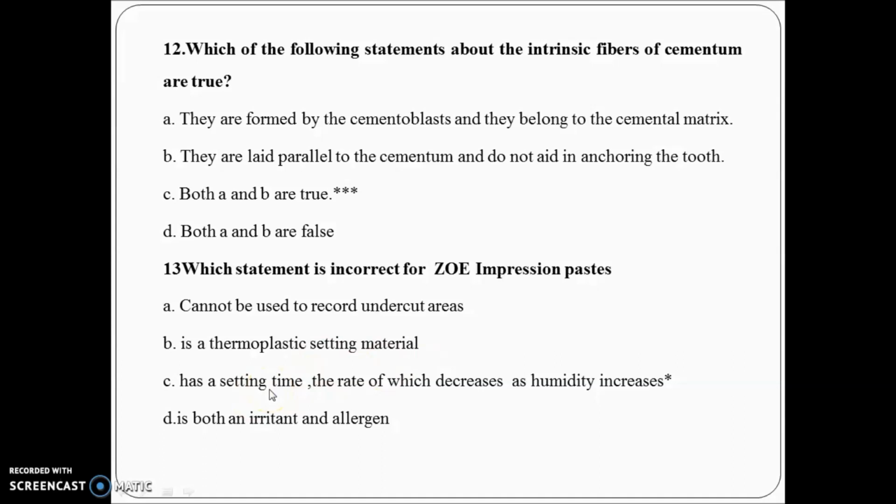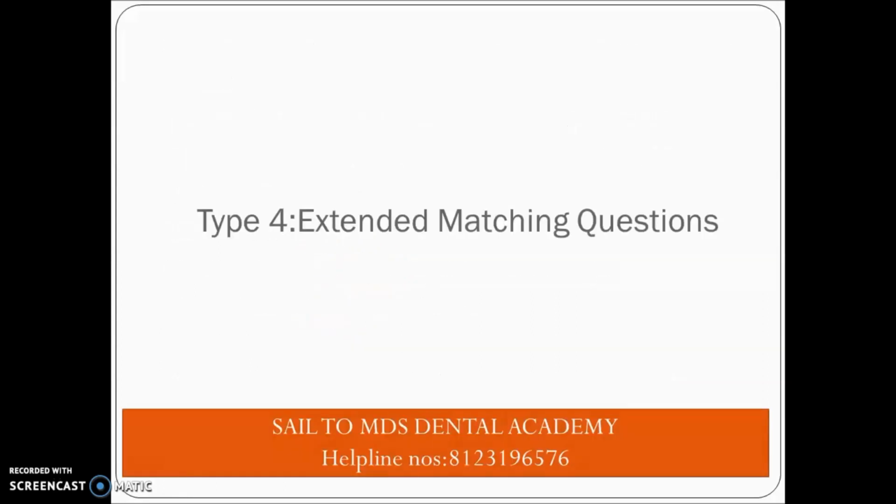So whenever you see true and false, they are a bankable thing. Focus on what they have asked, a true thing or a false thing. Whenever you are selecting an option, try to compare two options. As in the above question, we compared that intrinsic fibers are formed by cementoblast and do not help in anchoring the tooth. Here you have seen it cannot record undercut area, and it's an irritant and allergen. So option C is correct. This is the way you have to approach true and false questions.